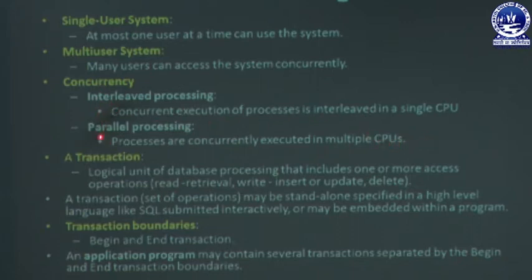So the difference is that in interleaved processing we have one CPU but more than one process executed in an interleaving fashion, but in parallel processing we have multiple CPUs, and multiple processes can execute simultaneously.